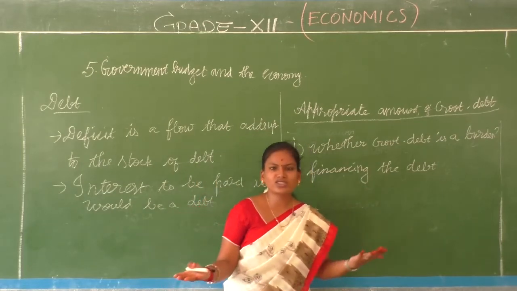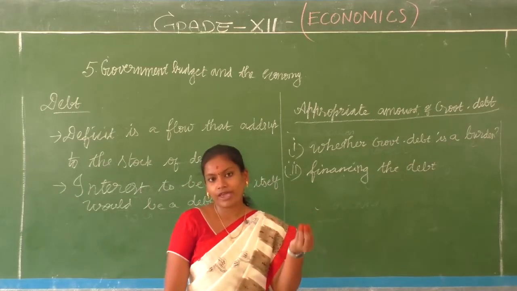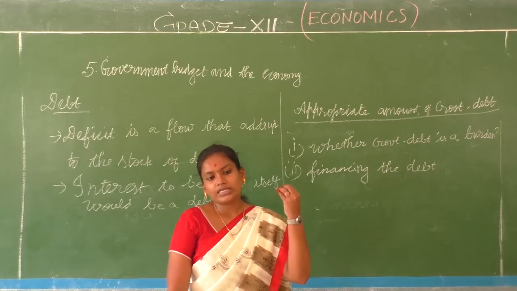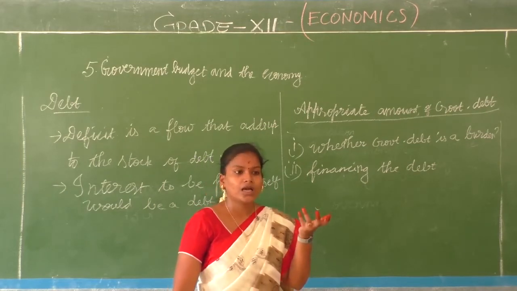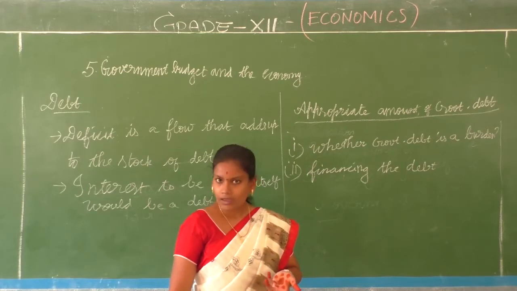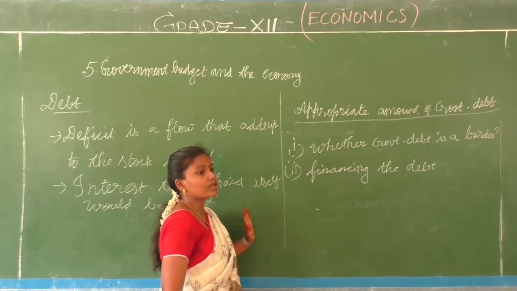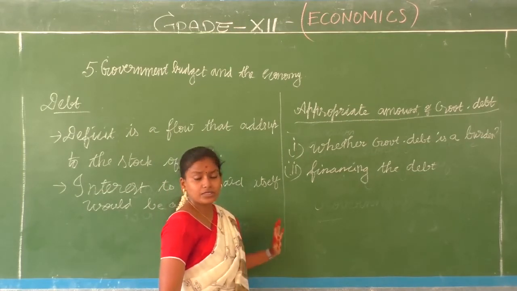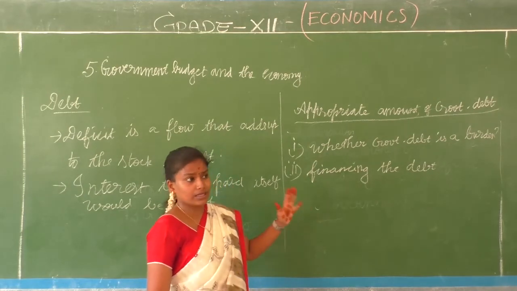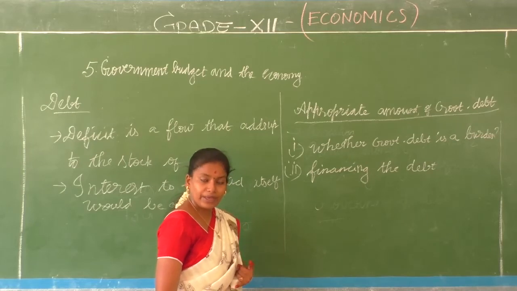Because both the situations are not the same. If a trader has to face a debt, it is going to affect only him. But when the government faces a debt, it is going to affect the country. Yes or no, children? The amount the government pays as interest or principal on the loan, it could use the same amount for the welfare of the people.